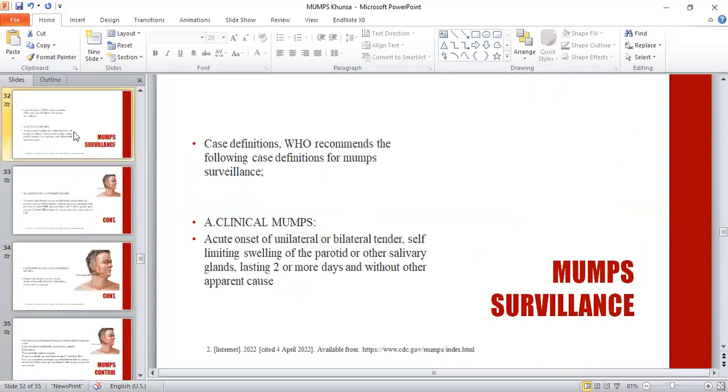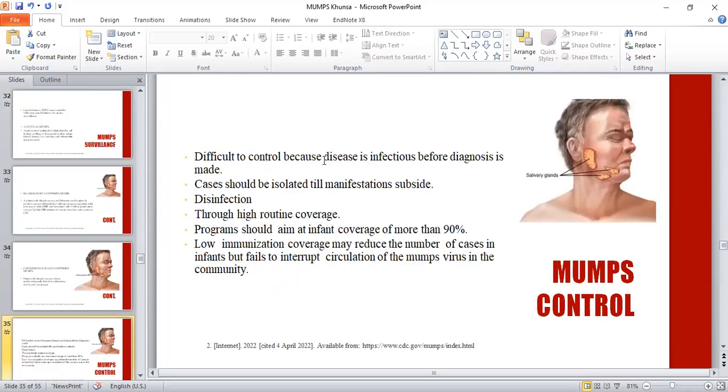Thank you very much. This is very important because surveillance of mumps is the most important thing that reduces both clinical as well as confirmed cases of mumps. The control of mumps, we know, is difficult because the disease is infectious before diagnosis can be made. It has a very variable incubation period, and subclinical cases make it very difficult to control the disease.